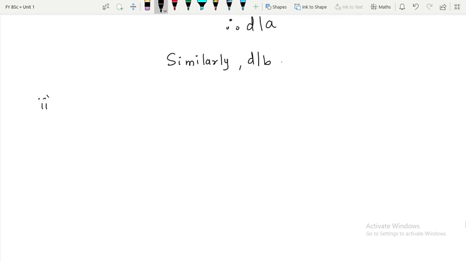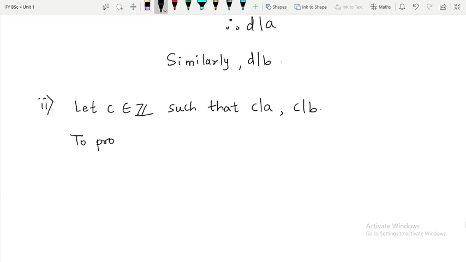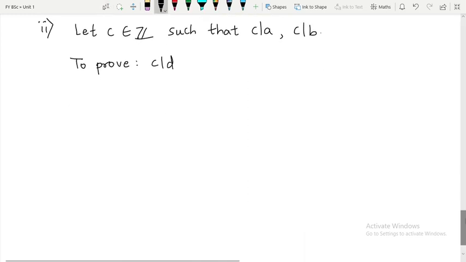So, second part in the sense, let C belong to Z such that C divides A and C divides B. And what we have to prove? We have to prove C divides D. So, proof is simple actually. Since C is dividing A and C is dividing B, what we can say? Can you think of the property? Yes, think for a while.